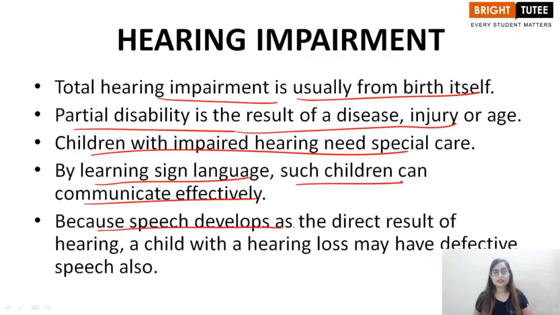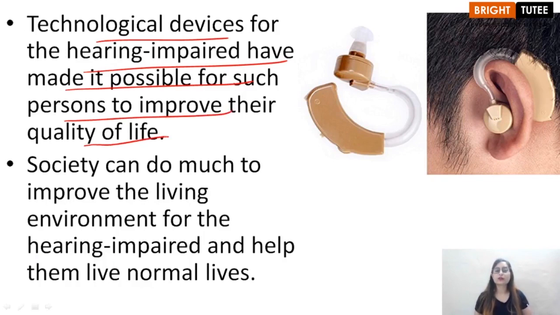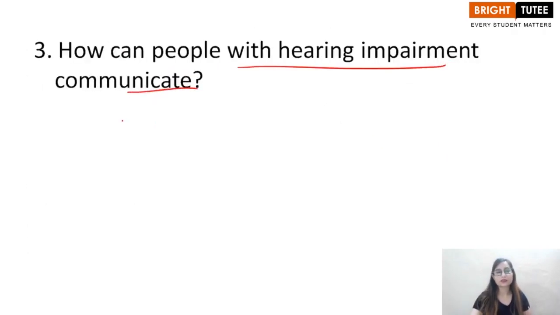Because speech develops as the direct result of hearing, a child with a hearing loss may have defective speech also, right? Now, technological devices for hearing impaired people have made it possible for such persons to improve their quality of life. So this is how people with hearing impairment can also hear, right? So these were the important questions for the last topic of this chapter.